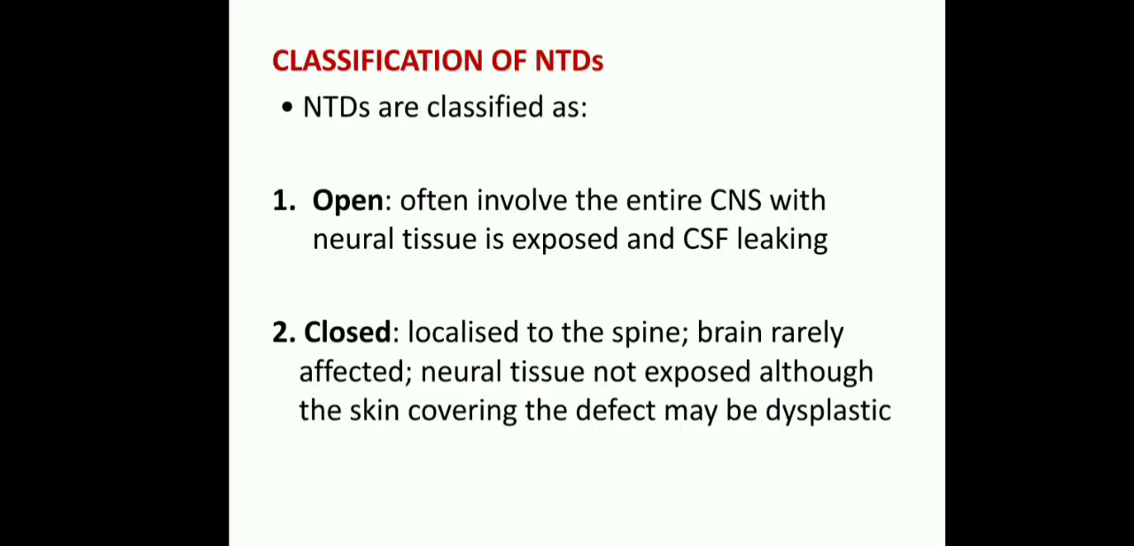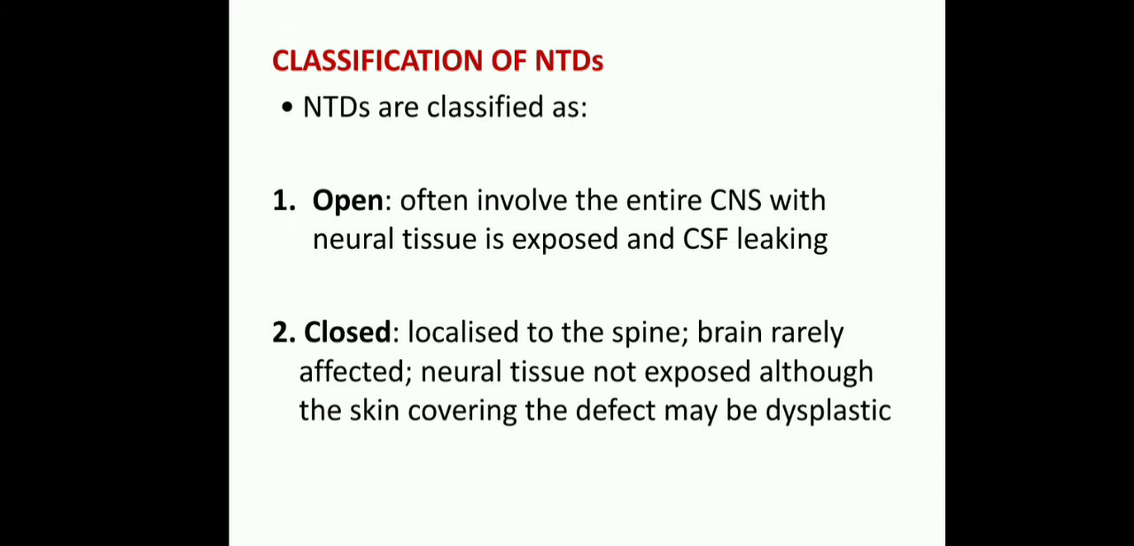Next is the classification of neural tube defect. As I said previously, there are two classifications: first is open, second is closed. Open means it often involves the entire central nervous system, with neural tissue exposed and cerebrospinal fluid leaked. I gave one example in brain defects, that is anencephaly. Open brain is there, and at that time everything is exposed. Open brain and open spinal cord.